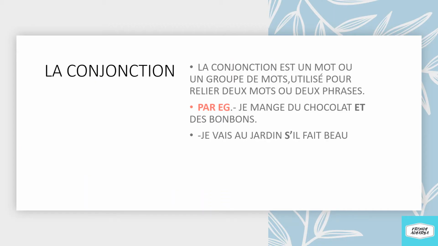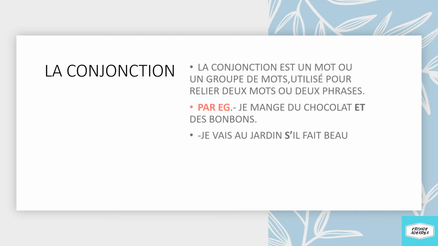La conjonction est un mot ou un groupe de mots utilisé pour relier deux mots ou deux phrases. So the conjunction is a word or group of words used for connecting two words or two sentences. Par exemple, je mange du chocolat et des bonbons. I eat some chocolate and some sweets. So here we have conjunction et, which is connecting two words, that is chocolate and sweets.